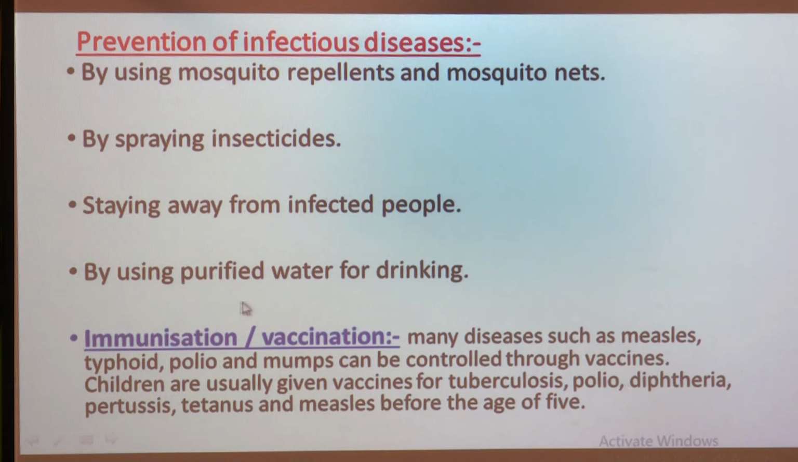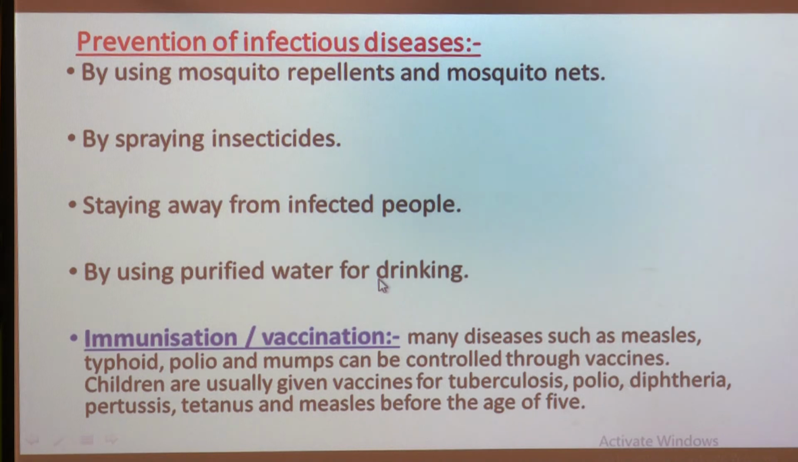And then, use purified water for drinking. As we all know, water is needed for drinking, and without water we cannot live. But some diseases like diarrhea, cholera and jaundice can spread if we drink infected water. Suppose we drink contaminated water, then we suffer from diseases like diarrhea, cholera and jaundice. So to avoid this, we have to boil the water for 10-15 minutes, or use purified water, or use a purifier to clean the water for drinking.